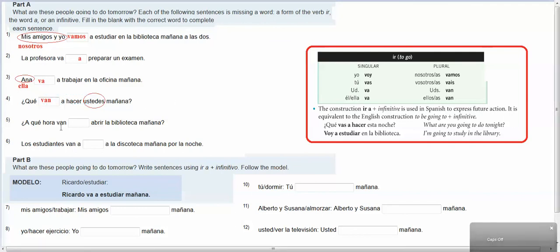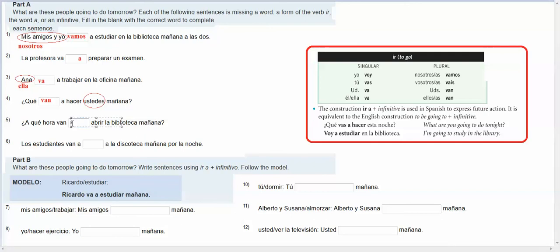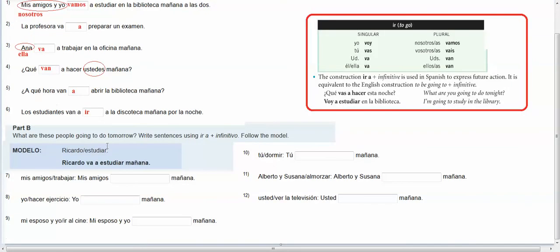¿A qué hora van a abrir la biblioteca mañana? Again, I have to have ir, a, infinitive. I have an ir. I don't have an a, and I have an infinitive. Los estudiantes van a blank a la discoteca mañana por la noche. So the students, I have my ir, I have my a. I think it's saying they're going to go to the discotheque, which I would need another ir in the infinitive form because I have to have ir plus a plus the infinitive for the future. So this is saying the students are going to go to the discoteca mañana por la noche.